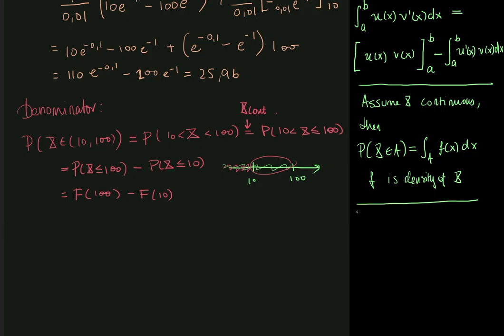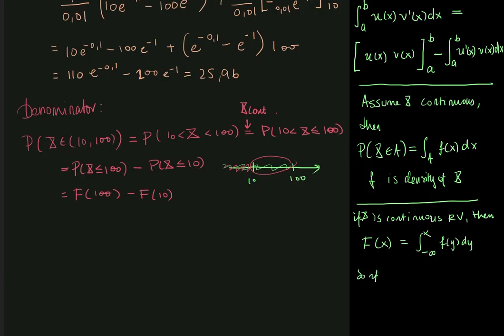In general, if x is a continuous random variable, then the distribution function of x is given by the integral of the density from minus infinity all the way up to x.